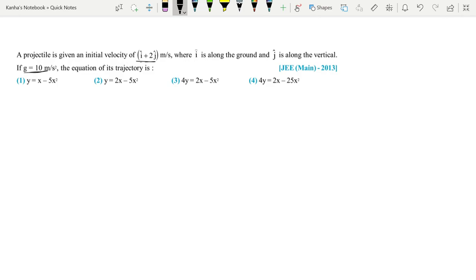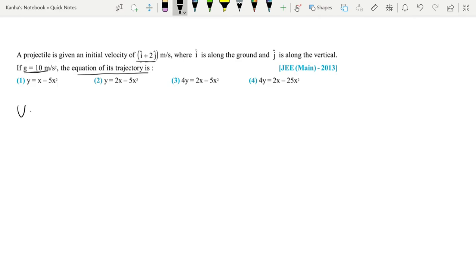Alright, so this is a 2D motion question, basically similar to a projectile motion question. So let's just write what is given to us. We need to find the equation of the trajectory. Now what is the equation of a trajectory? In these questions, you need to find a relation between the x coordinate and the y coordinate. How do you do that? The general principle is finding a relation between x and y with respect to some other implicit variable, for example t. I'll just explain how that works.